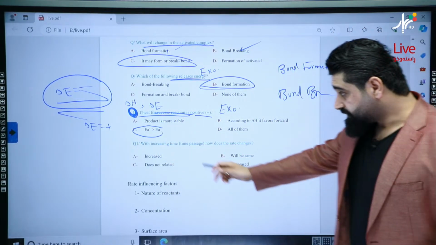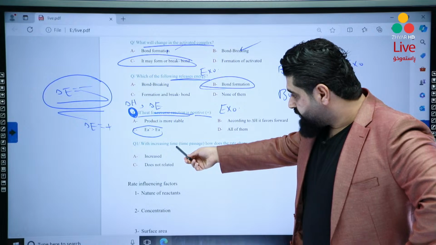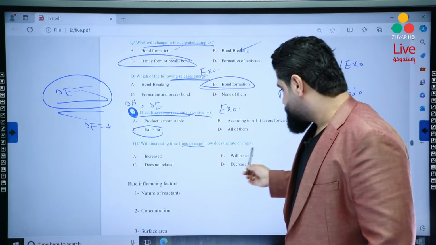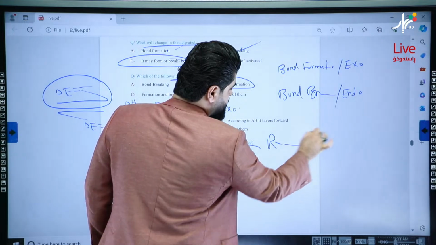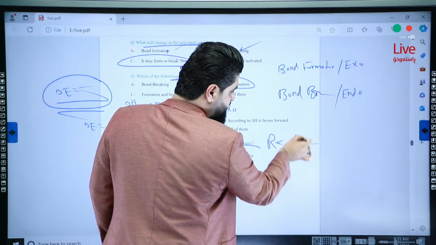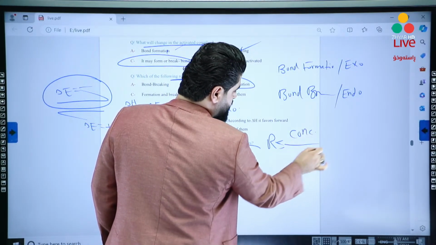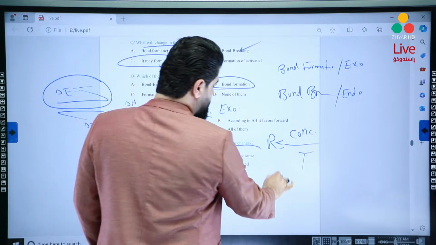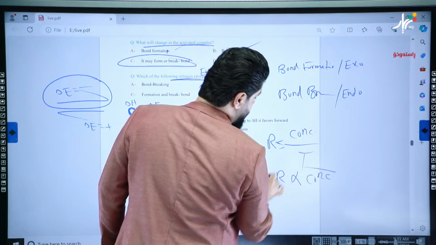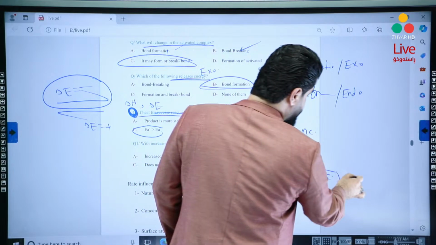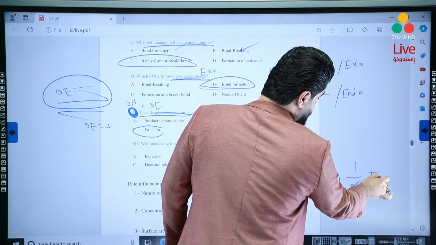Another question. With increasing time passage, how does the rate change? You know, rate is equal to concentration per time. So that means rate is directly proportional to the concentration, and at the same time both are inversely related to the time.